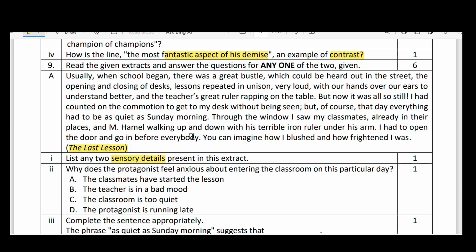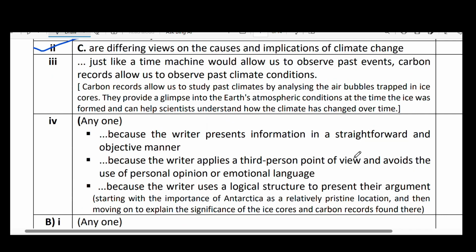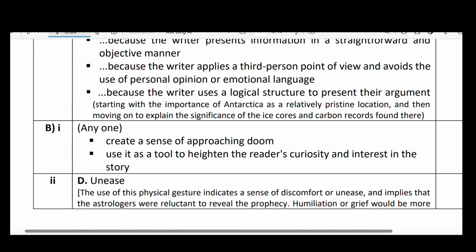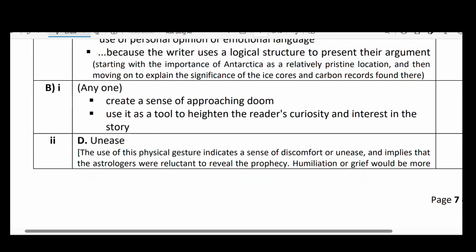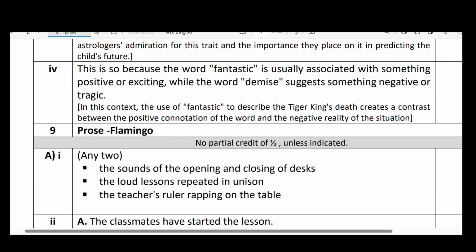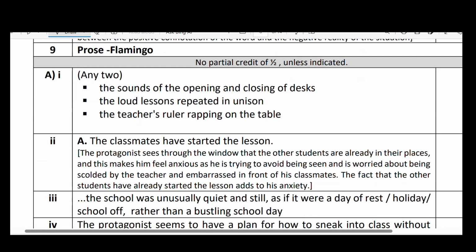Okay, next let us go to this answer also. You will see there clearly. It creates a sense of the sounds of the opening and closing of desks, the loud lessons repeated in unison, the teacher's ruler rapping on the table.